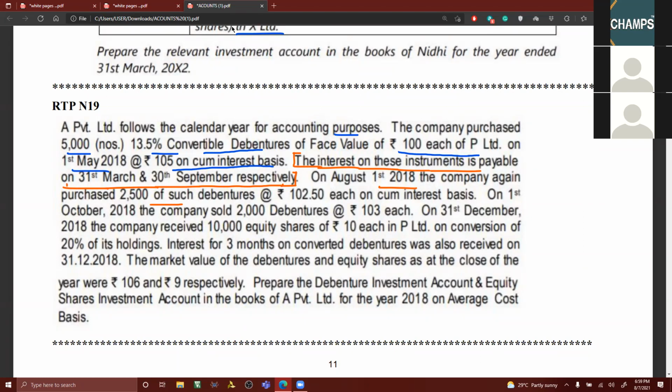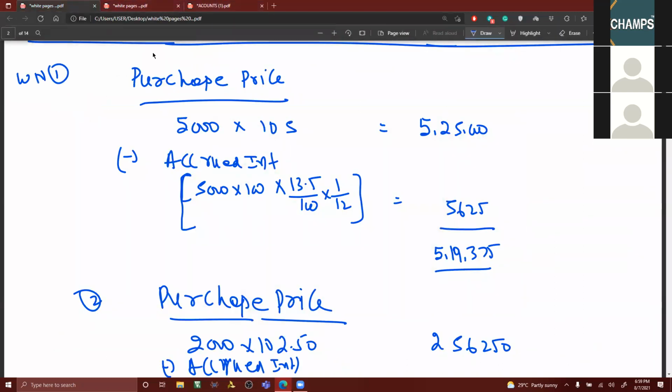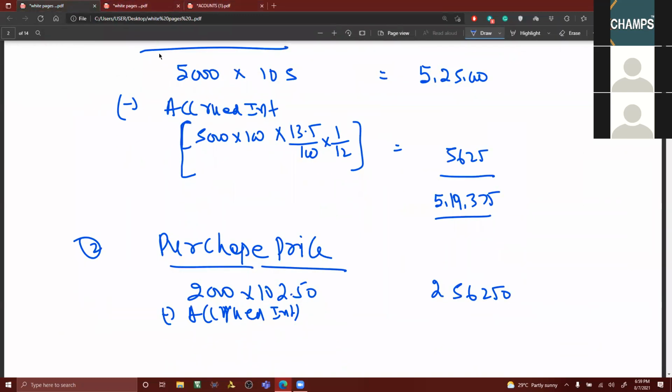For how many months do you have to calculate? 4 months. What is the face value? 2,000? Sold? No, sir, purchase 2,500. I've written 2,000 by mistake; it is 2,500.